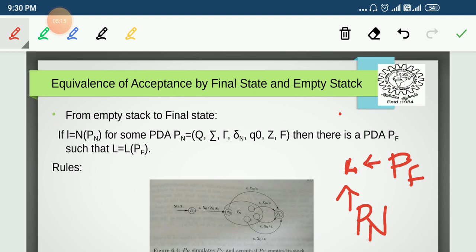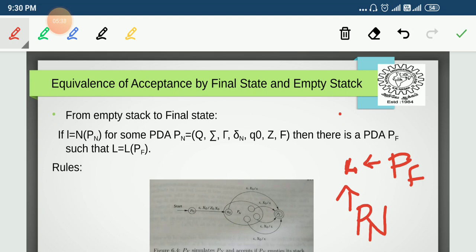So if for a particular CFL language, if it is possible to construct a PDA with one approach, it is also possible for that language with the other approach, right? So that is going to be the equivalence.